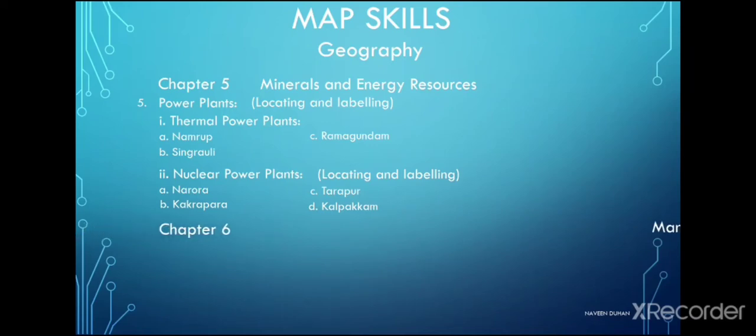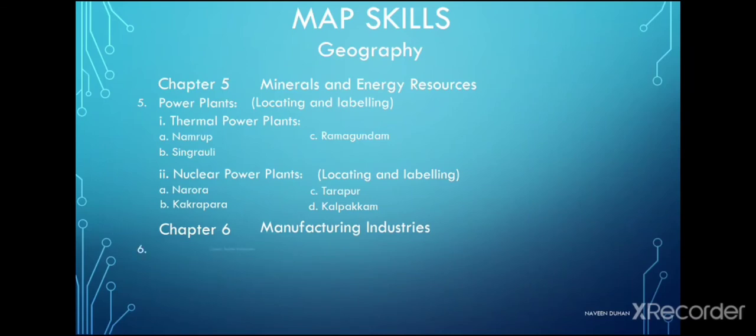Moving on to the next chapter, that is manufacturing industries. We have certain manufacturing industries which are the backbone of our nation in terms of employment generation, in terms of exports and other important aspects of economic development.